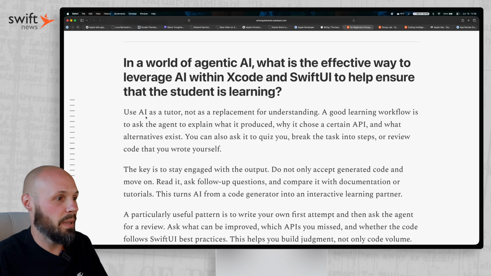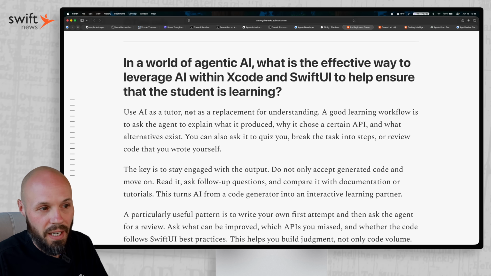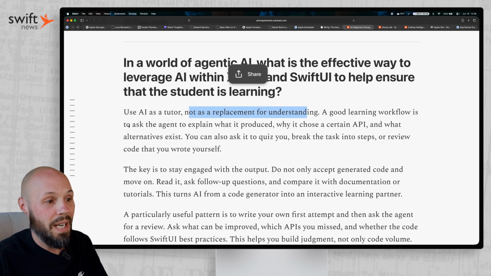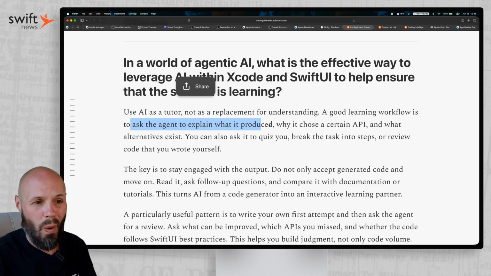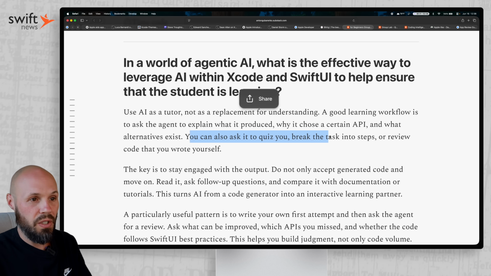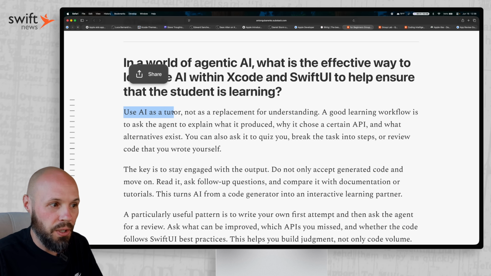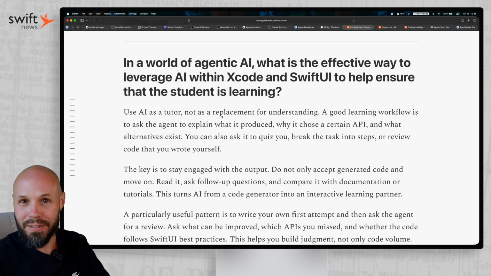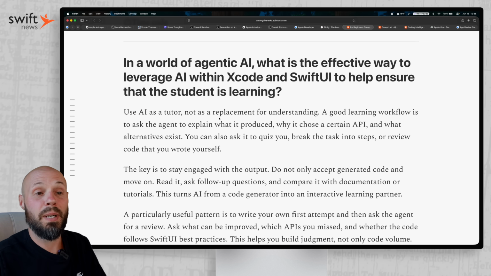But this is a great tidbit. Use AI as a tutor, not as a replacement for understanding. You can ask the agent to explain what it produced. Why did it choose a certain API? What alternatives exist? You can also ask it to quiz you. So using AI as a tutor, not your intern, is a great way to look at it, especially for beginners.